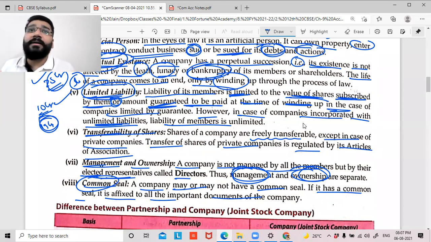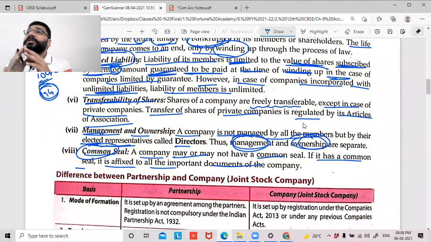So he'll be the management of the business. He'll be called the director of the business, the person who directs the business, who's the main decision maker. So it is not necessary that all the owners will participate in the management, and the person managing has to be a compulsory shareholder. There's no rule like that.